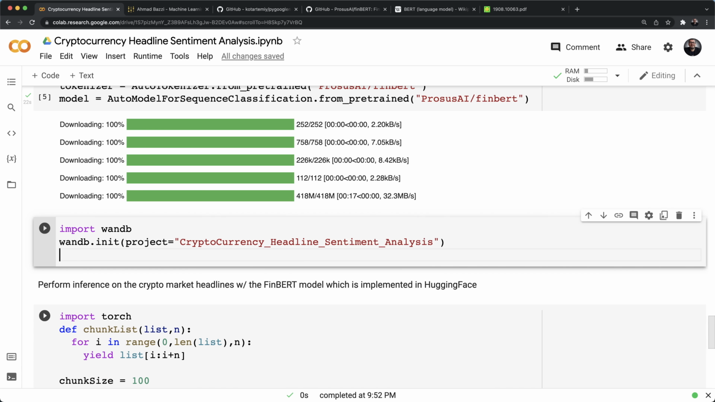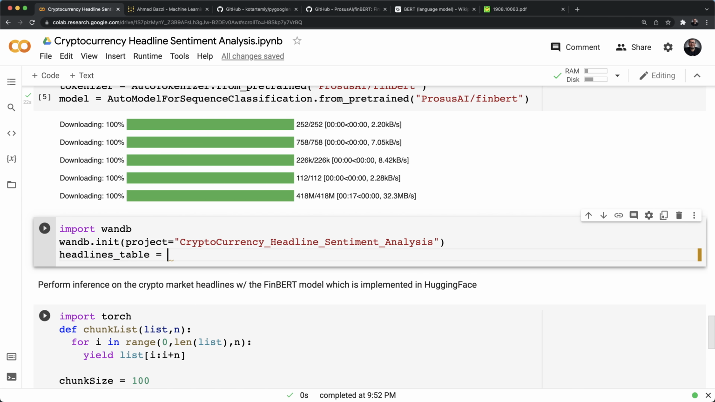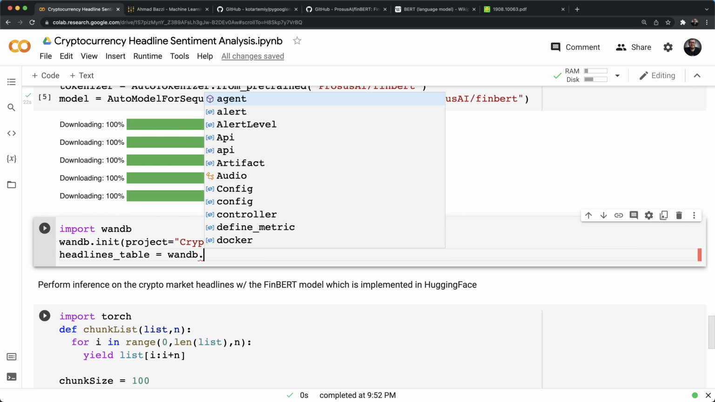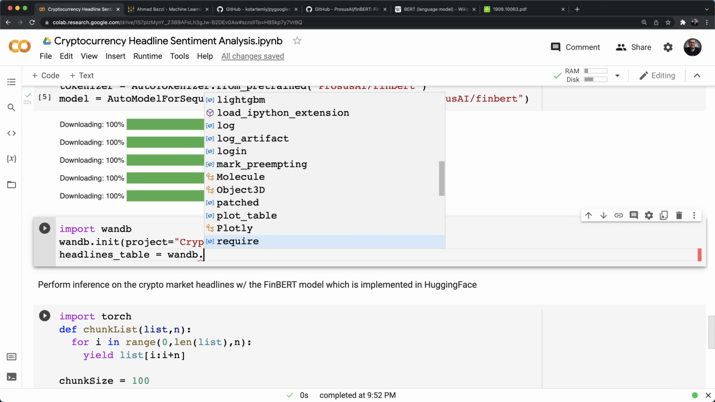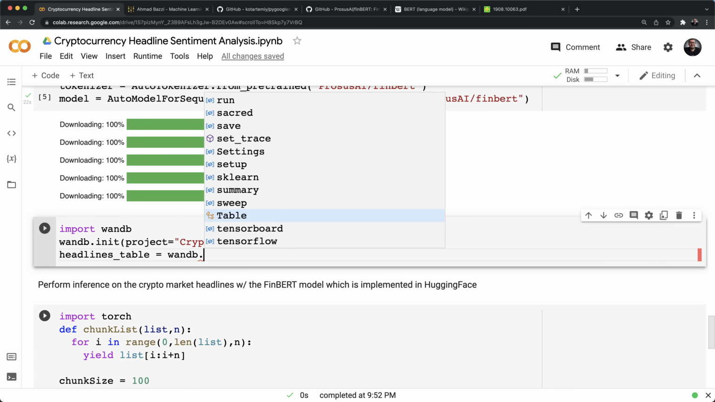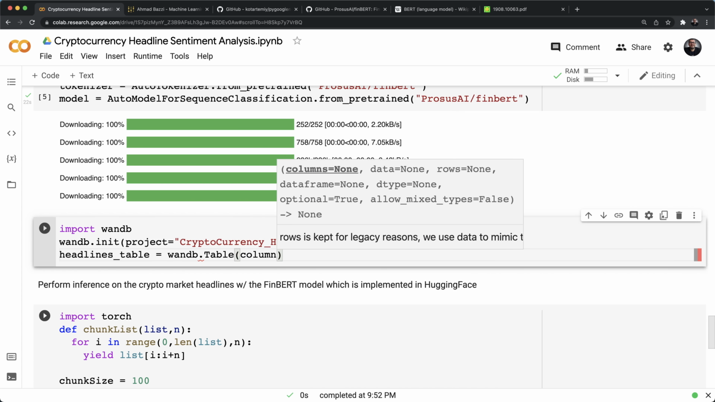Headline sentiment analysis. Okay, then we're going to define a table right here. Let's call it headlines table and call wandb dot Table. Wandb provides a lot of cool stuff you can store your data in. For example, you've got histogram, graph, HTML, image. You could also store the entire Jupyter notebook, Keras, 3D object, Plotly. What we're interested in for this cryptocurrency headline sentiment analysis project is table.